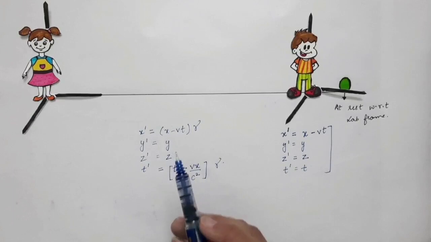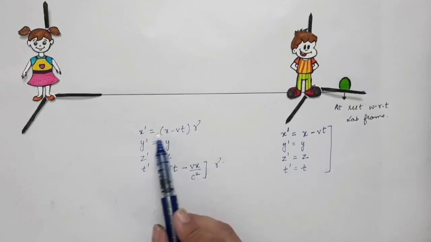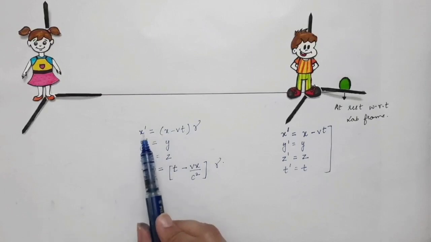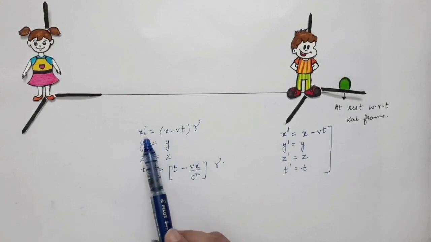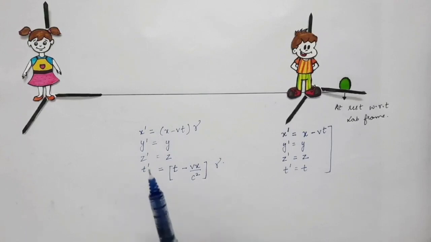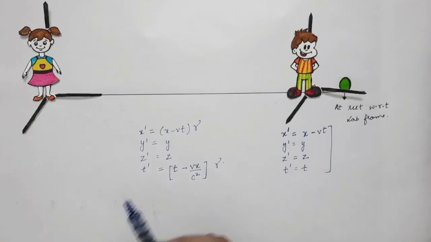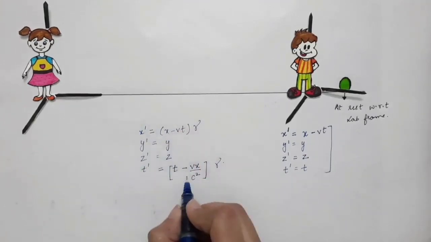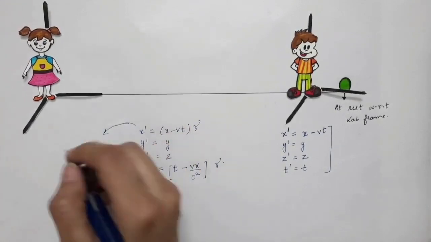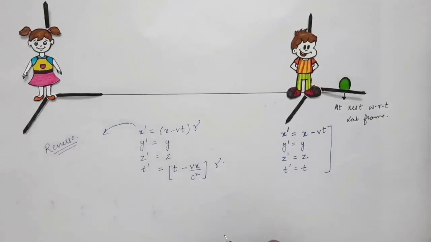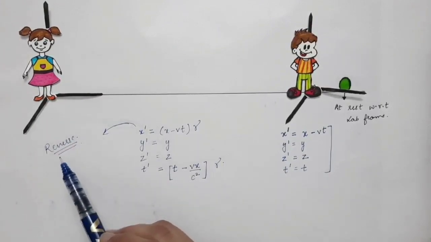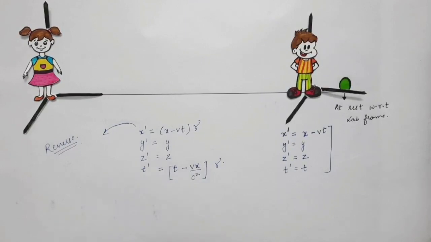Now in these equations you can see we have x prime on the left hand side and x on the right hand side. So if I want to take x on the left hand side and x prime on the right hand side, what I have to do is use the reverse Lorentz transformations. So I can convert these transformations into reverse Lorentz transformations.